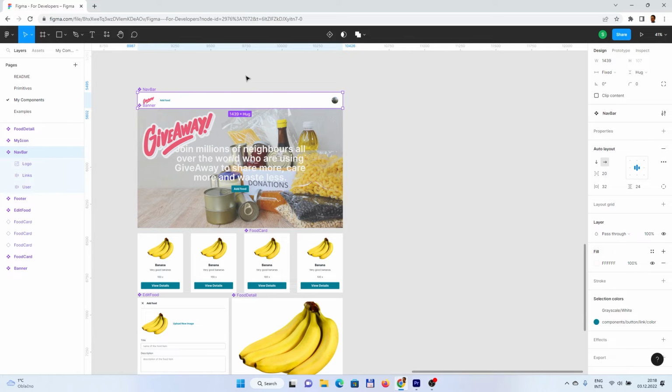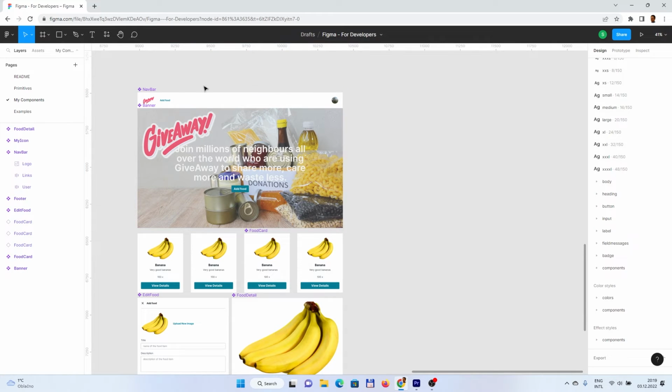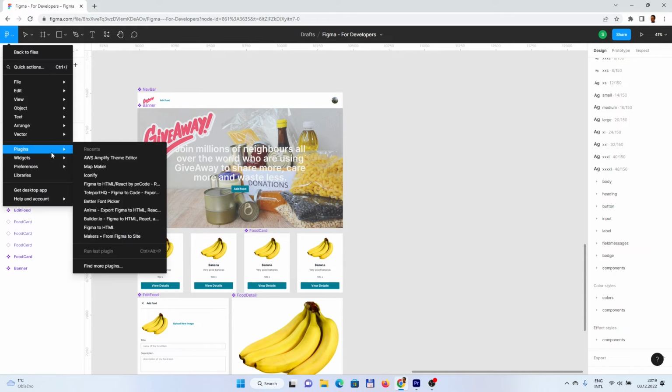So except for the AWS Amplify, there are also some other tools or plugins which you can use to generate the code. So for example, you can install them from the community and install them into the plugins, and basically then you can use those plugins to generate the HTML or React code, for example, Anima Builder and so on.